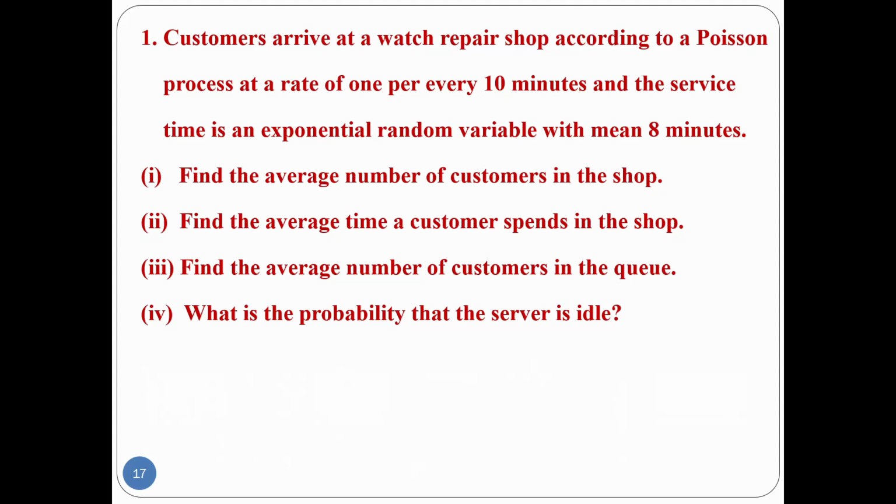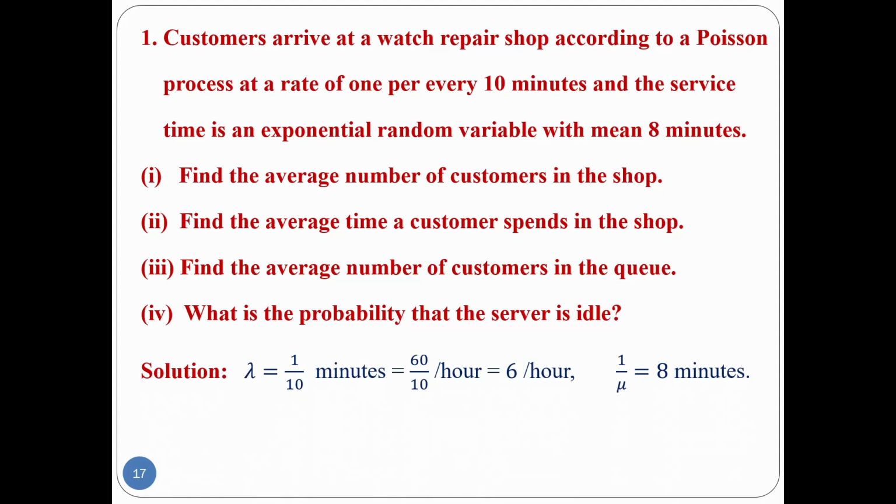Once you have finalized the model, write down the given values. The arrival rate, I'll take lambda as our arrival rate, is 1 per every 10 minutes. You can continue with minutes or convert minutes into hours. Now I am going to convert minutes to hours. Therefore 1 by 10 per minute, multiplied by 60, gives 6 per hour, the lambda value.